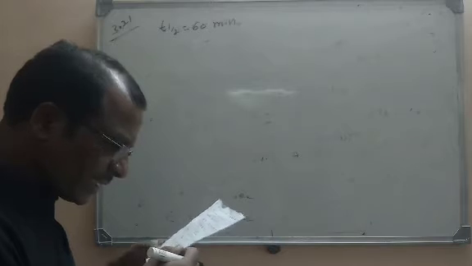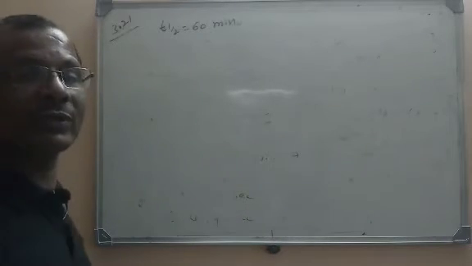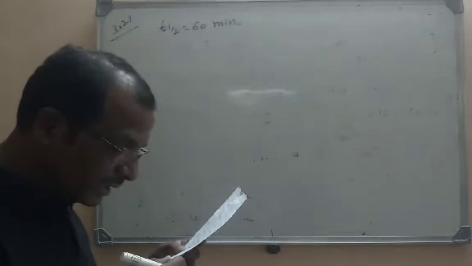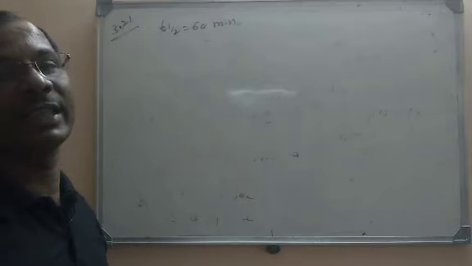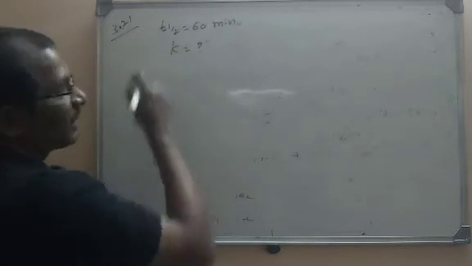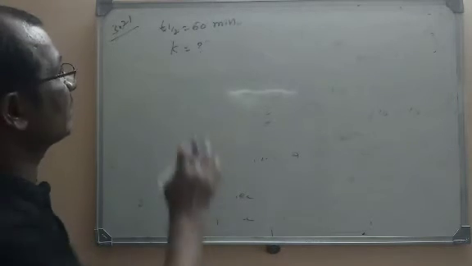Its decomposition is a first order reaction. The SO2Cl2 decomposition is a first order reaction. That means order is given here. Calculate the rate constant of the reaction. We have to calculate the K value. So here K is to be calculated. Here also, a direct problem.